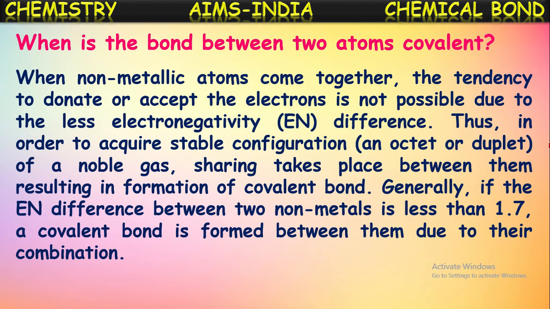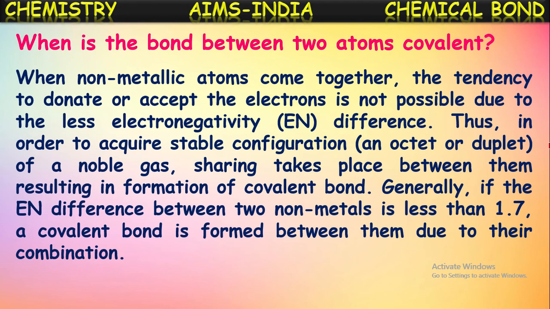configuration, that is, without losing and gaining electrons, to acquire the stable electronic configuration of the nearest noble gas, sharing of electrons takes place between the two atoms, resulting in the formation of a covalent bond. In that way, when two non-metallic atoms approach each other, they won't be ready to lose electrons generally because of high electronegativity. And when both are non-metals, no transfer of electrons occurs.